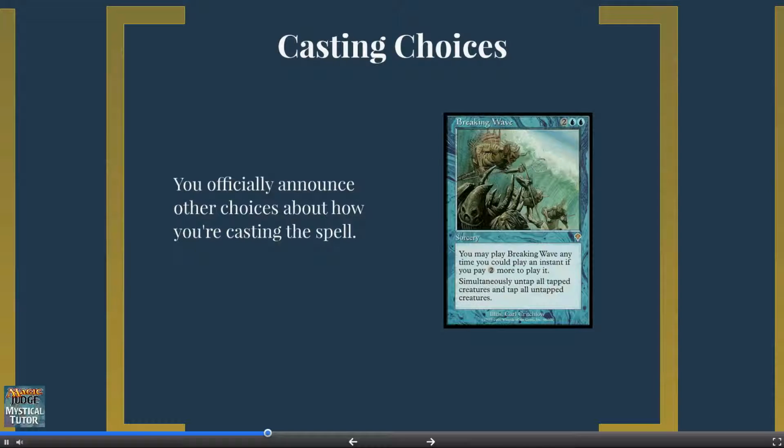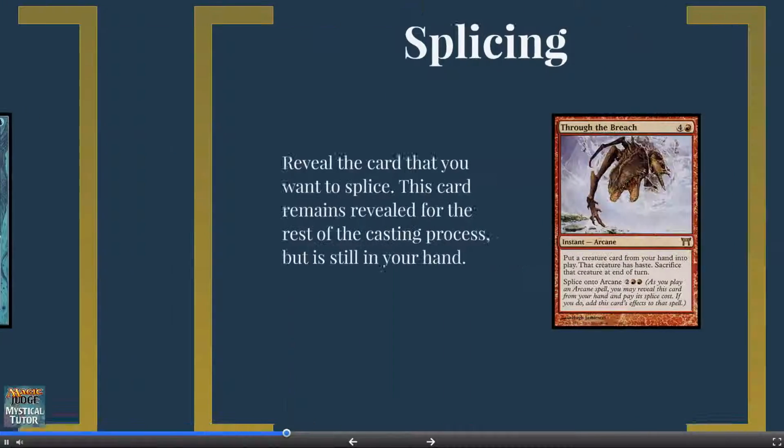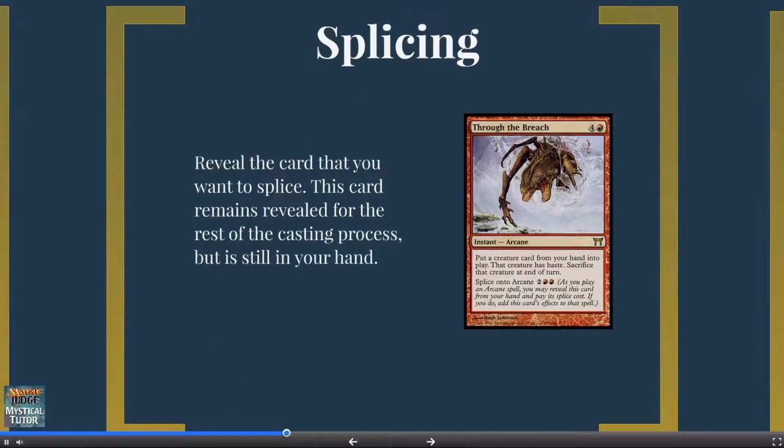You also make decisions such as casting Breaking Wave as an instant at this point. Despite having already announced the spell, you still need to clarify to the rules that you're casting it differently than normal. Splice onto Arcane also happens at this point. You reveal the card that you are splicing, such as Through the Breach, which stays revealed through the rest of the casting process. However, the splice card is still in your hand.